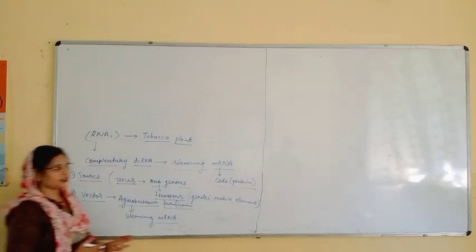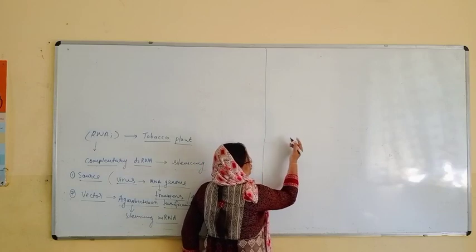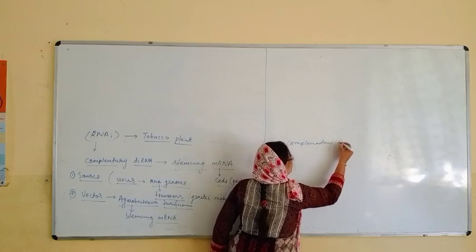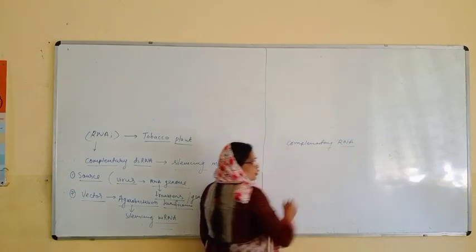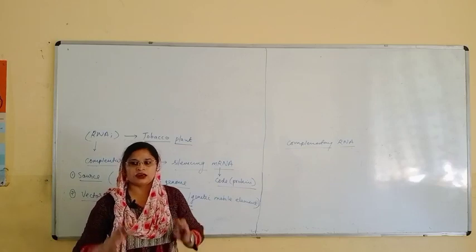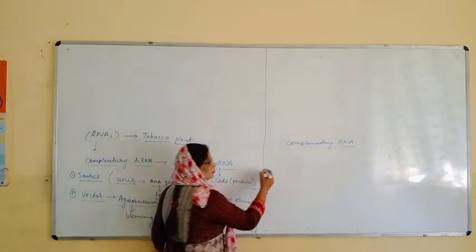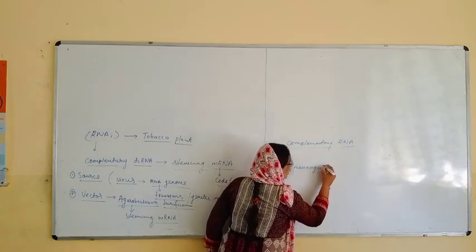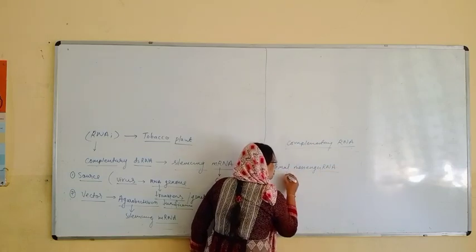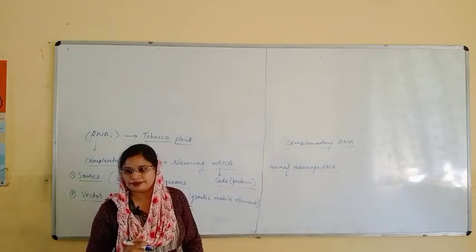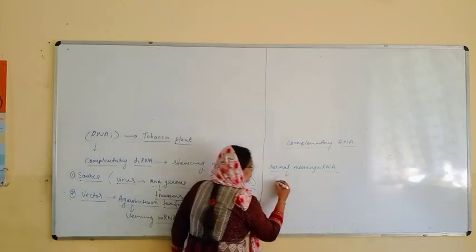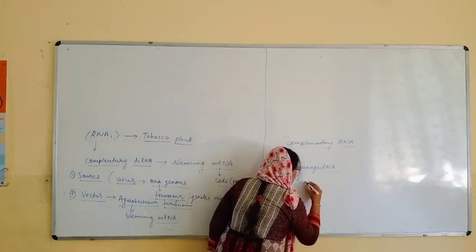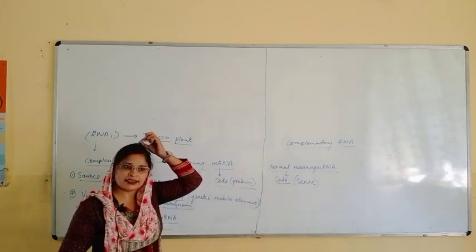Now, let us see further. This Agrobacterium tumefaciens will provide a complementary RNA. So here what is happening? Suppose we have a normal messenger RNA, mRNA. This normal messenger RNA will have a code to make a protein, and that template is known as a sense. You call that mRNA a sense.